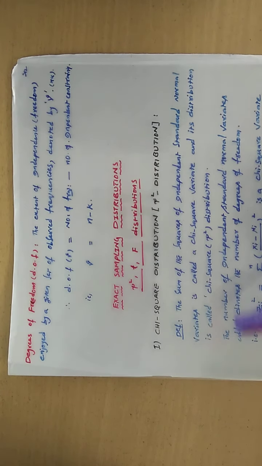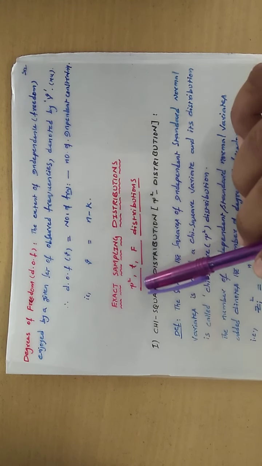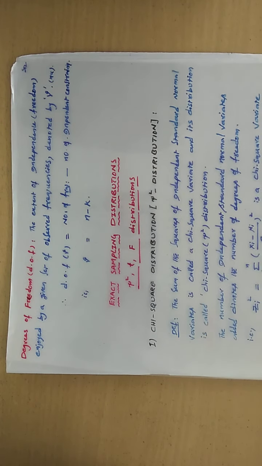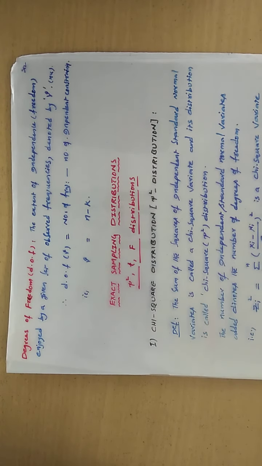So after understanding the degrees of freedom, now we are going to understand the first kind of exact sampling distribution. Most of the time they ask you a short answer question: explain about chi-square distribution, t distribution, F distribution, properties and its applications. So you need to learn this information by heart.